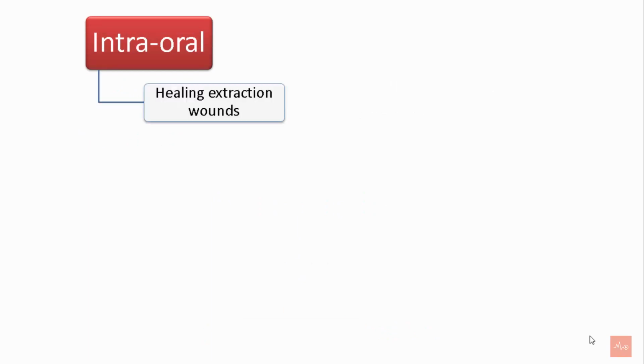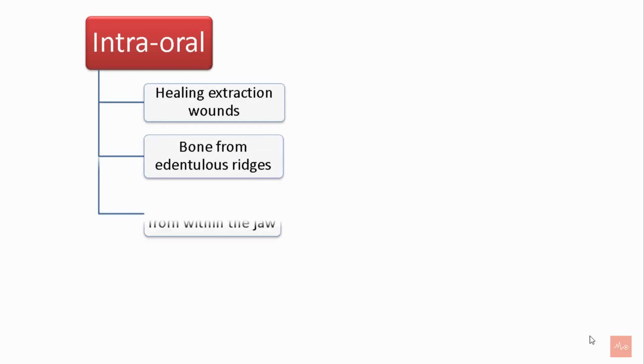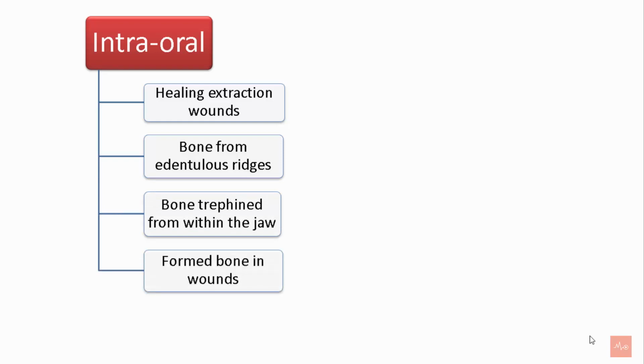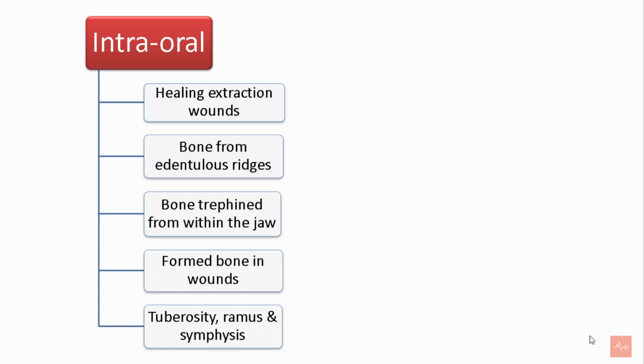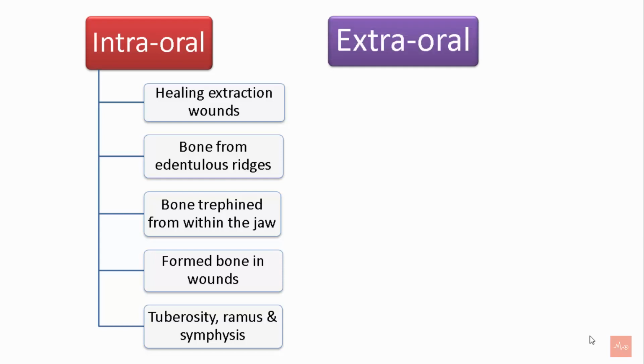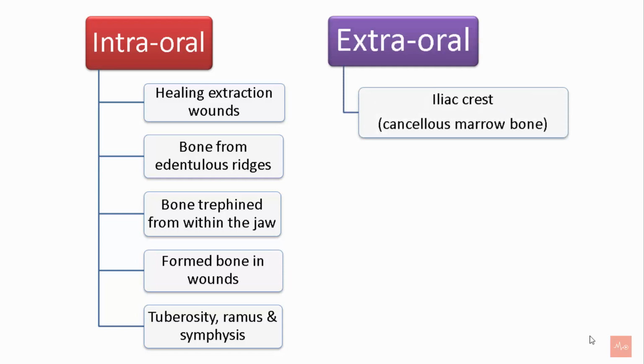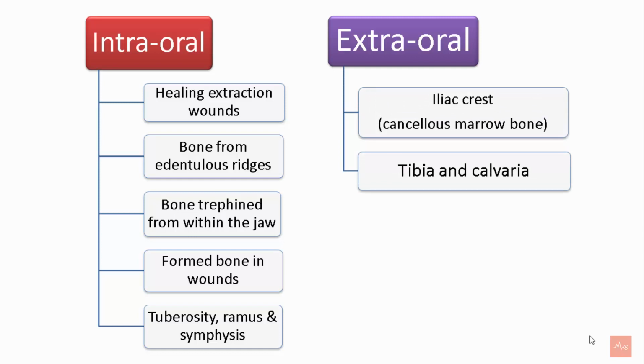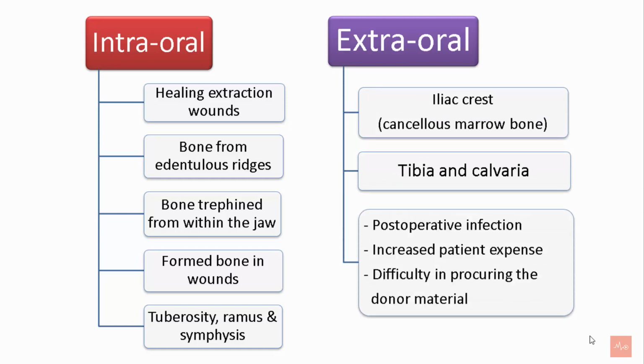They can be obtained either from intraoral or extraoral sources. Amongst the intraoral sources of autogenous grafts are the healing extraction wounds, bone from the edentulous ridges, bone trephined from within the jaw by the use of trephine burrs, bone formed in the wounds, and bone obtained from the maxillary tuberosity, ramus, and mandibular symphysis. The extraoral sources are iliac crest, which provides a cancellous bone marrow, tibia, and calvaria. Extraoral sources can cause postoperative infection, increase patient expense, and also cause difficulty in procuring the donor material.